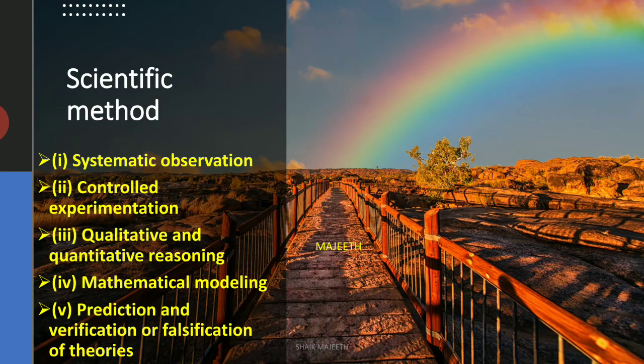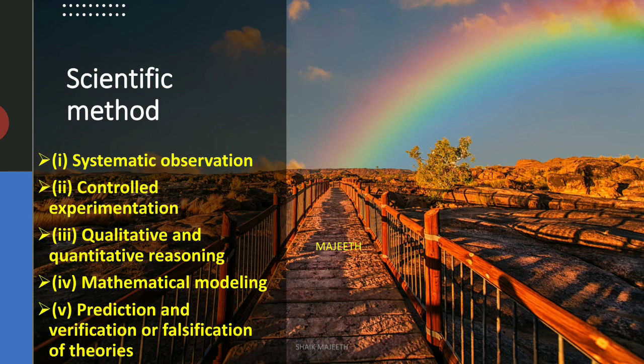Clear or not? So next we must know what the scientific method is. We know that this is proved scientifically. We heard this term always in our life. So what is scientific method? It is a professional way of understanding or gathering knowledge. It is nothing but a step-by-step procedure. Right? Scientific method is a step-by-step procedure to study natural phenomena.